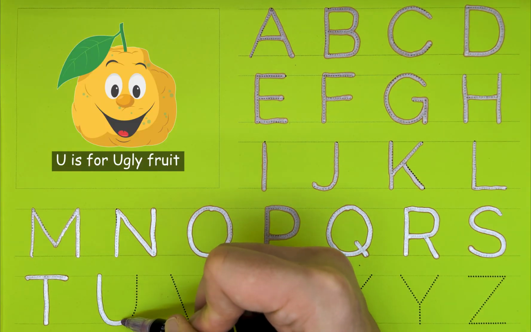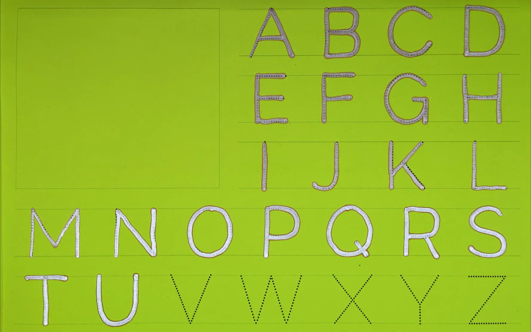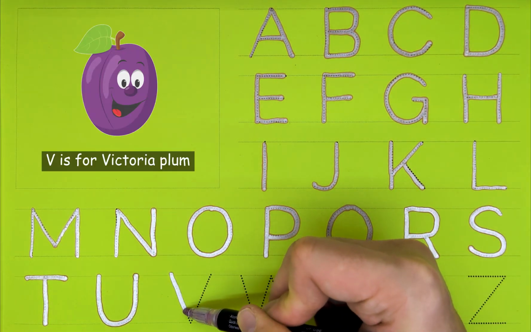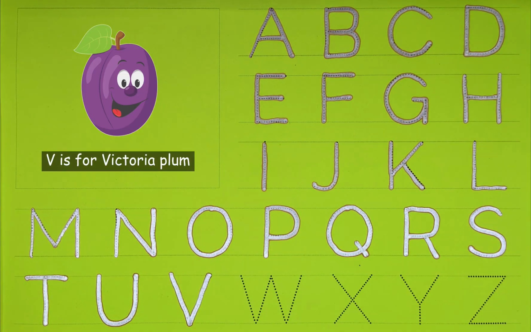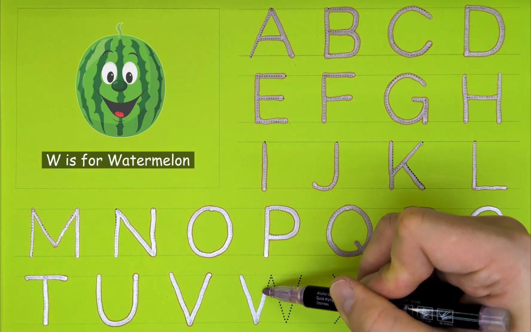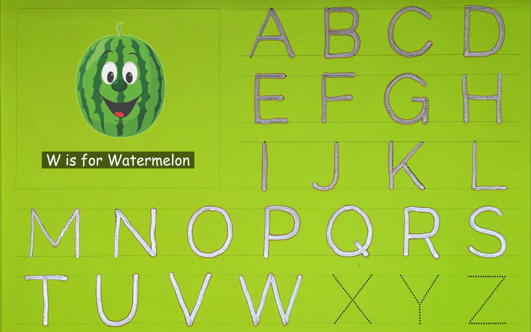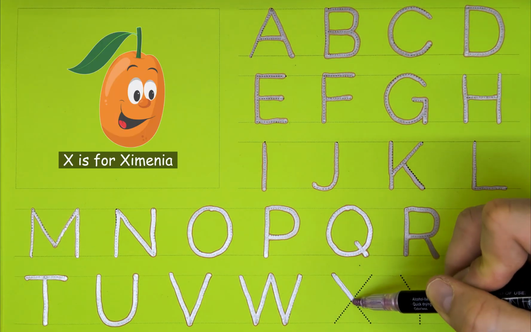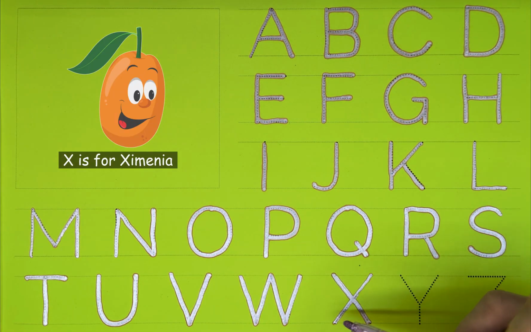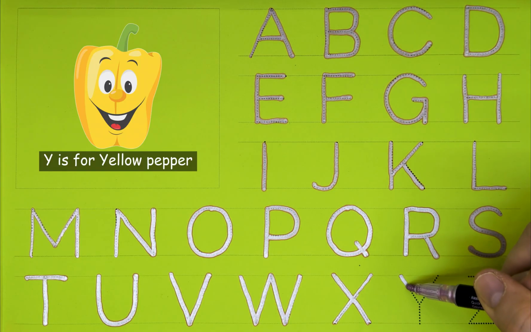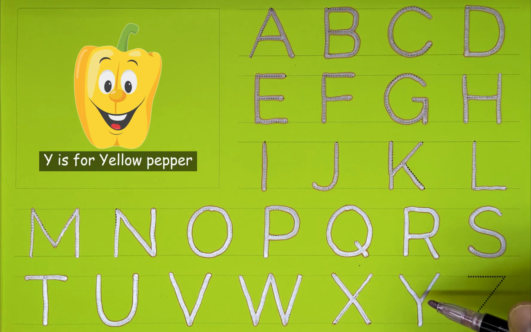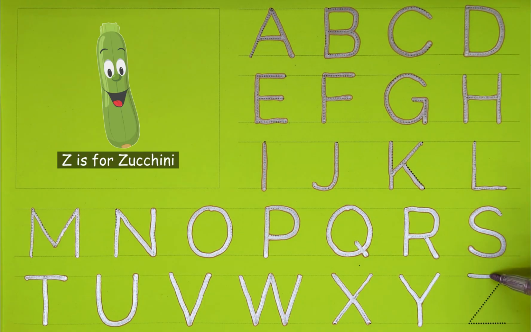U. U is for ugly fruit. V. V is for Victoria plum. W. W is for watermelon. X. X is for Ximenia. Y. Y is for yellow pepper. Z. Z is for zucchini.